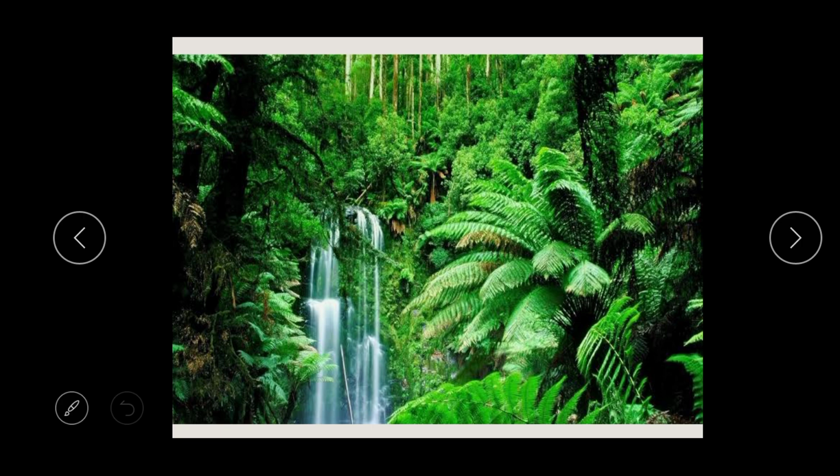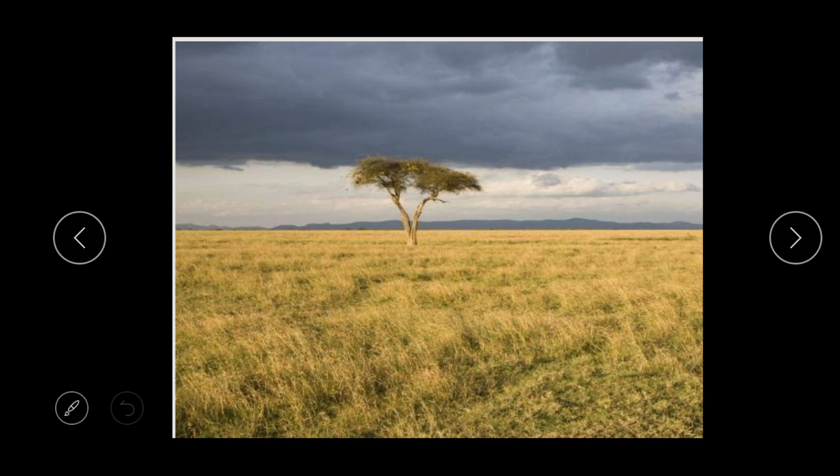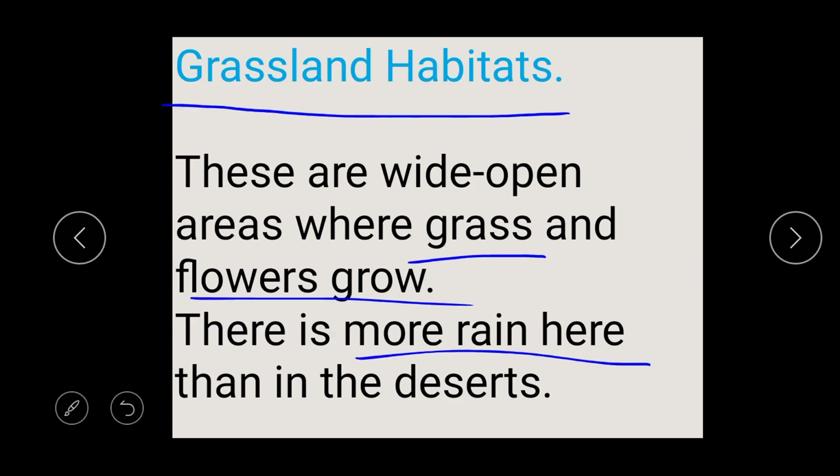That one looks so green, but the grassland is not as green, because it doesn't have the kind of rain that falls in the rainforest every year. It is not that dry, but it has more rain than the desert.